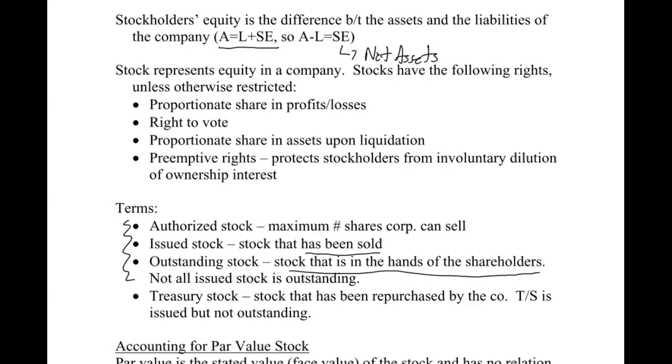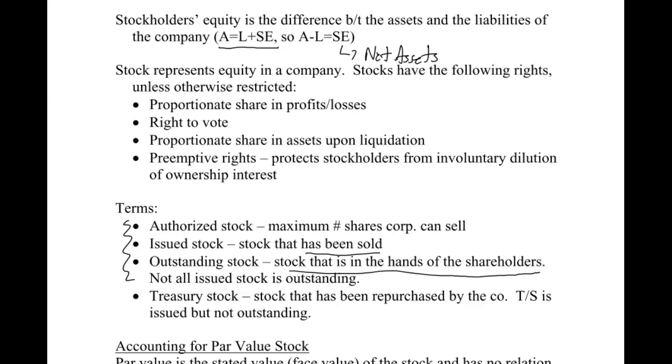At first, when you look at stock that has been sold and stock that is in the hands of the shareholders, you should be thinking, well, that sounds like it should be the same thing, right? And then you notice the next sentence says not all issued stock is outstanding. So what's the difference between issued and outstanding? A lot of times issued and outstanding might be the same thing. However, companies have the ability to go out and buy back their own shares.